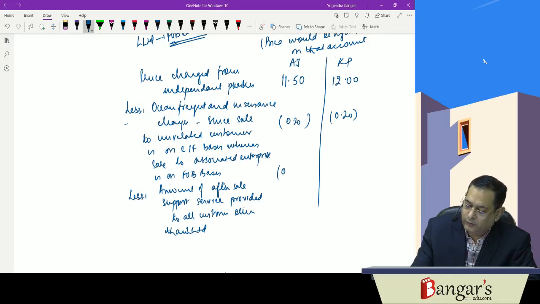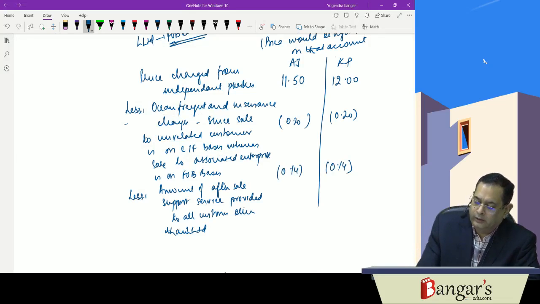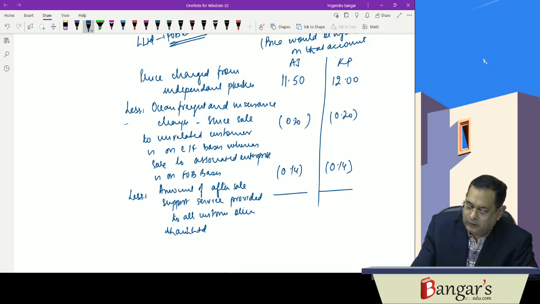So 0.14 and 0.14, the price to unrelated customers would be higher on that account, therefore we have reduced it. So this works out to be the arm's length price.